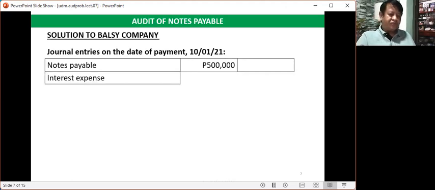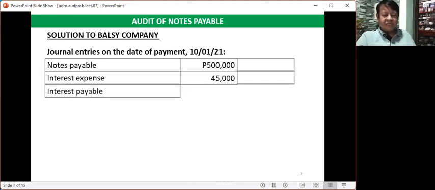And then we will debit interest expense. This particular interest expense covers the period from January 1 to October 1, or 9 months, and the amount computed is 45,000 pesos. I will show you later how we arrive at the 45,000 pesos interest expense.